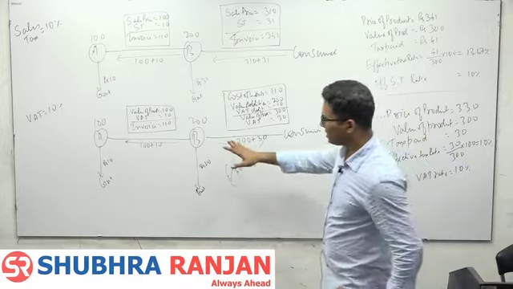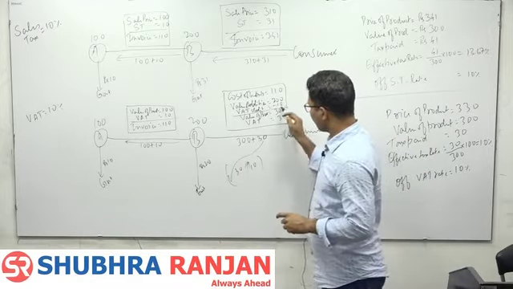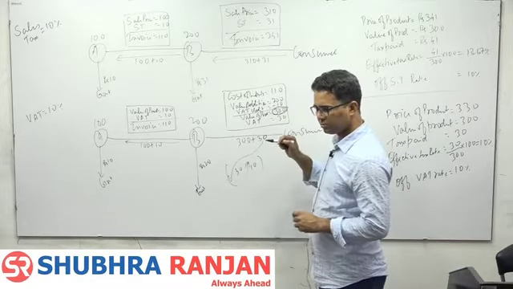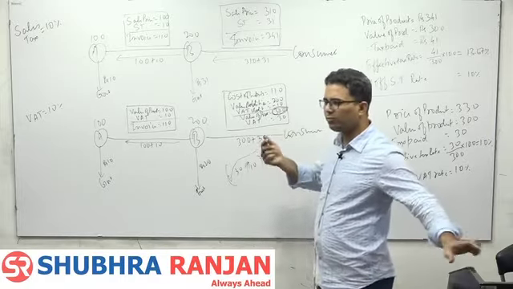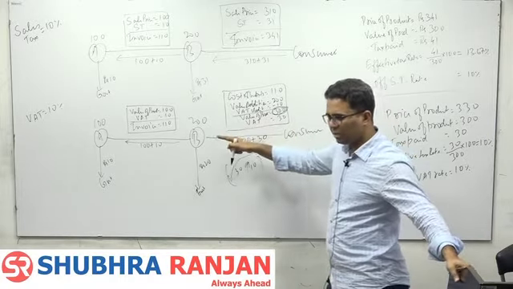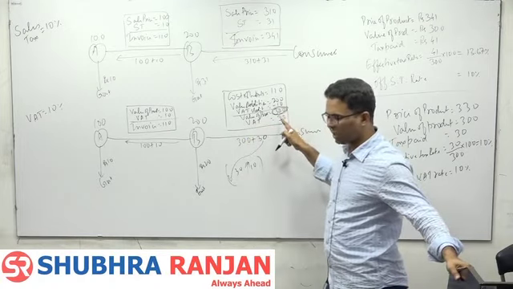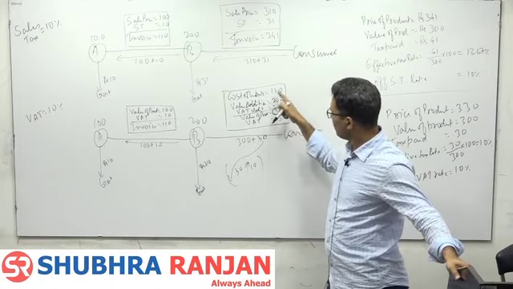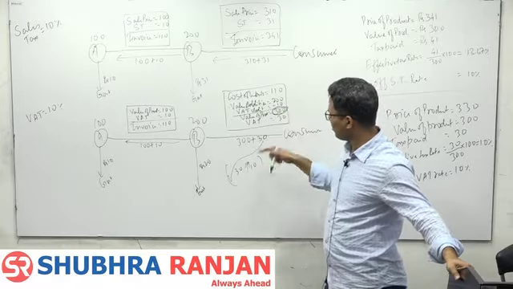So government is saying to B that you pay the tax on entire value and we will give you 10 rupees back. Don't pass this 10 rupees to the consumer, we will pay back.